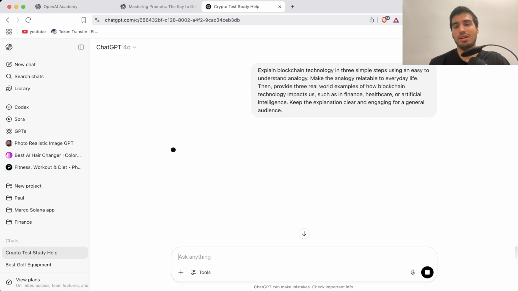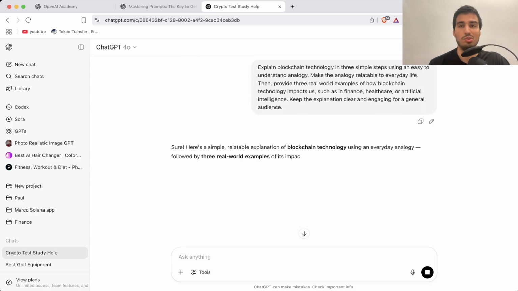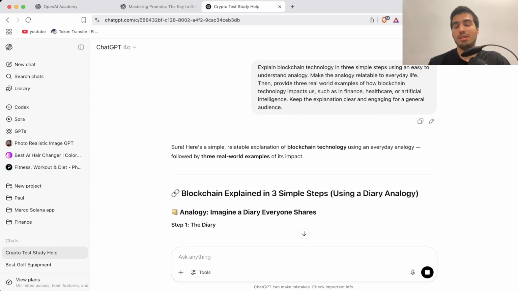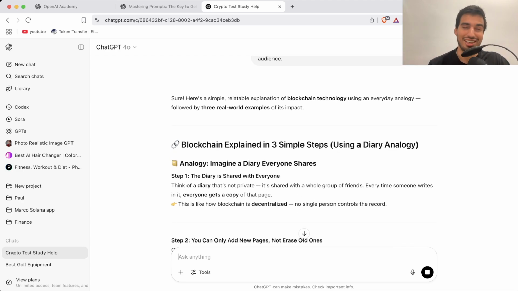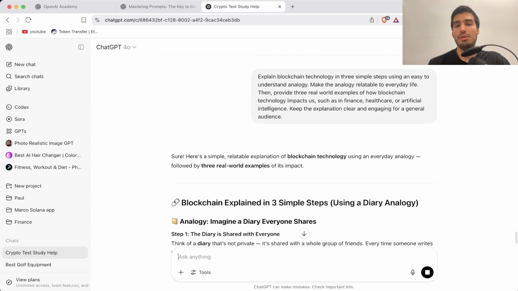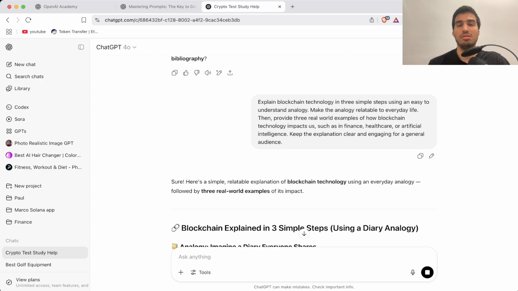I use healthcare and artificial intelligence obviously because we're doing AI now. Healthcare because my dad is a vet and I really want to help out the health industry sector. Hopefully he starts using AI. I'm telling him to do it. And obviously finance because most everyone is in crypto because of finance and blockchain technology.